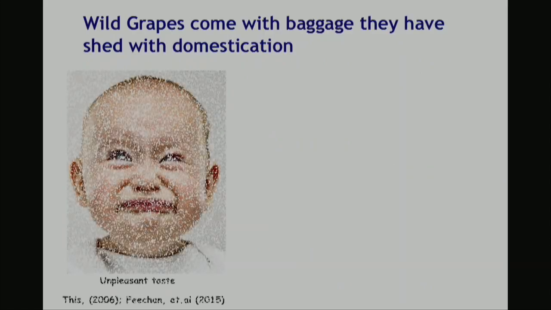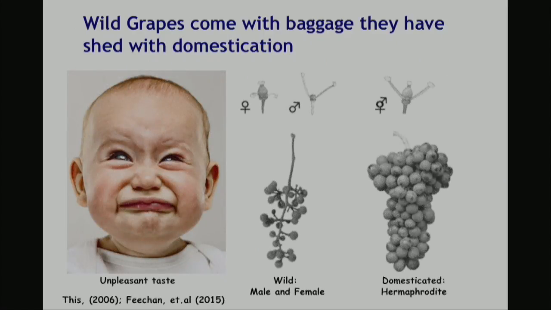So why don't we move it in? Well, it turns out because they have a lot of baggage besides those disease resistance genes. Wild grapes don't taste very good. It turns out that wild grapes are actually male or female, and that beautiful bundle of grapes that we see is actually a hermaphrodite, right? And we don't know what the gene is for male and female sex. And then we also still don't know what all these genes are here.